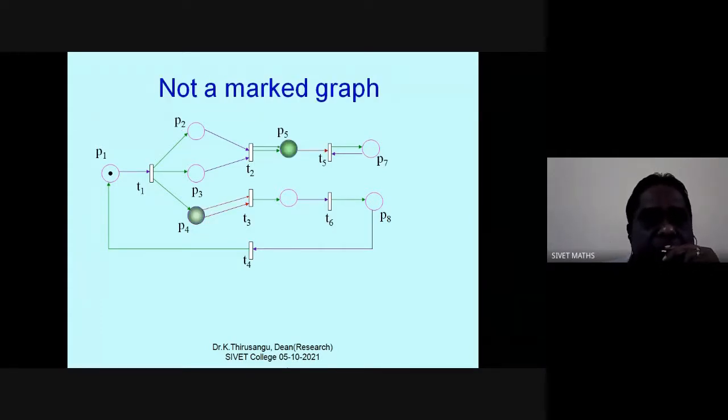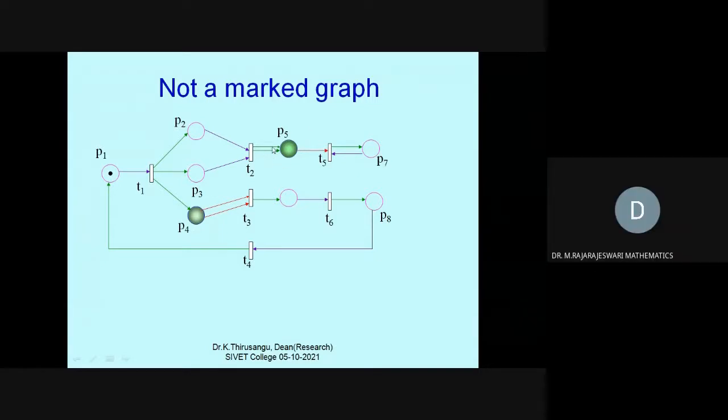This is not a marked graph. Why? See the place P5 here. How many input arcs are there? Hello, am I audible? Yes, sir. So how many input arcs are there for P5? 2. Therefore, this is not allowed.